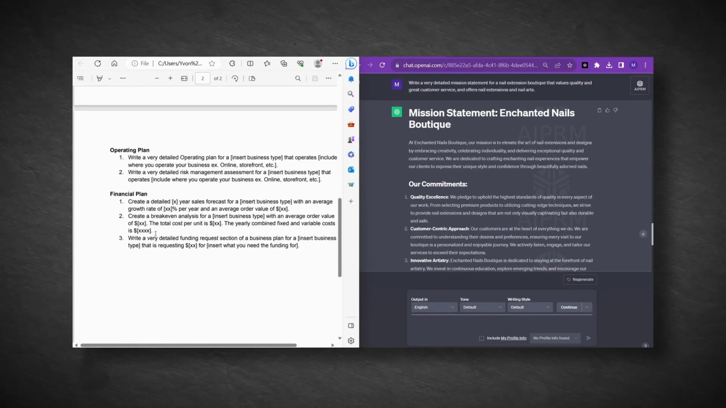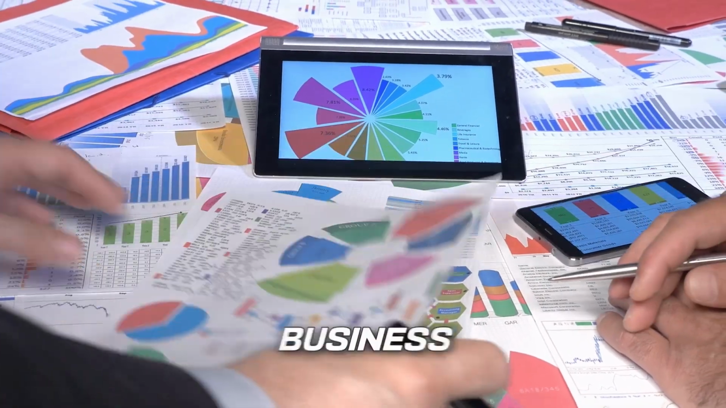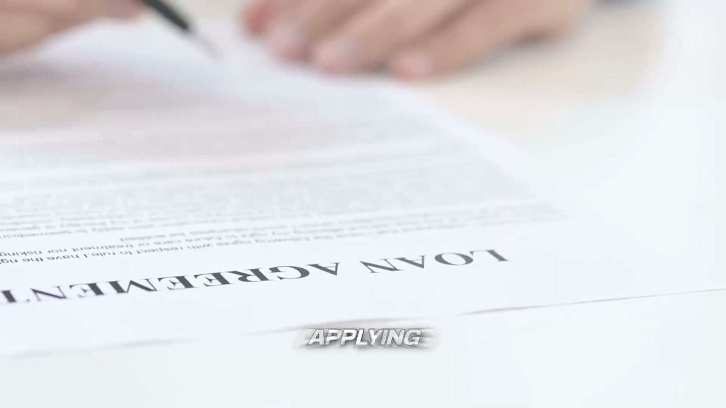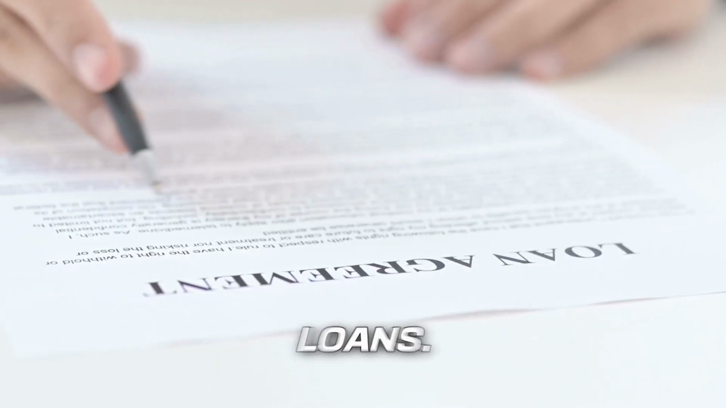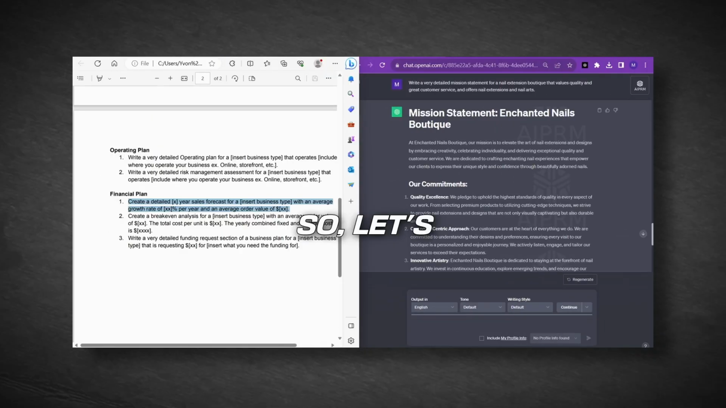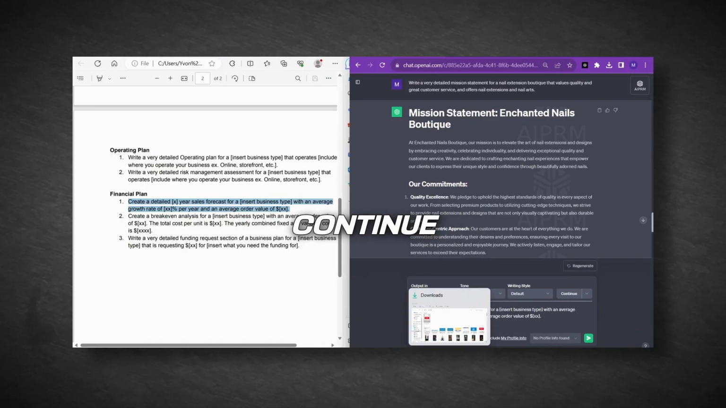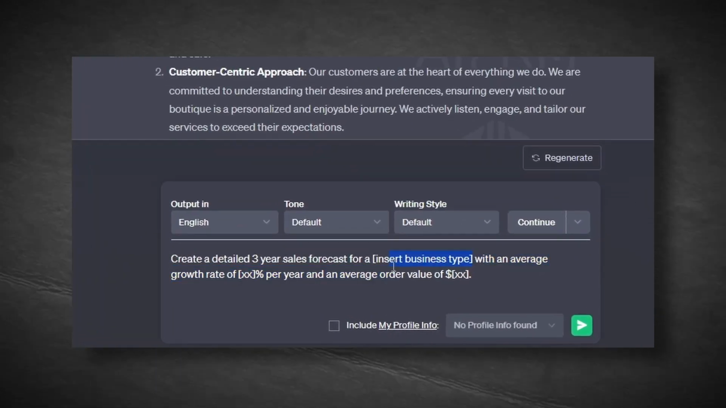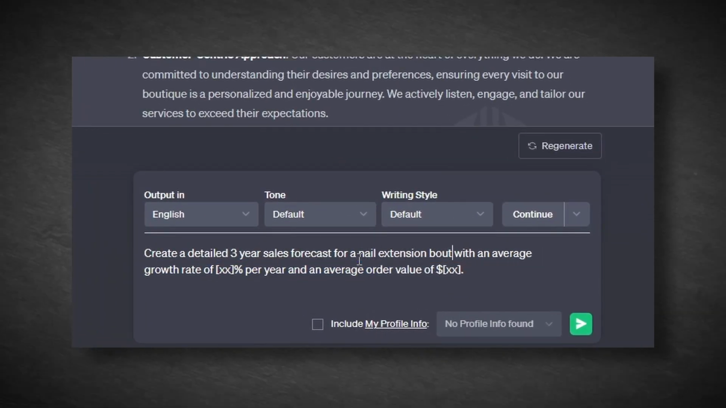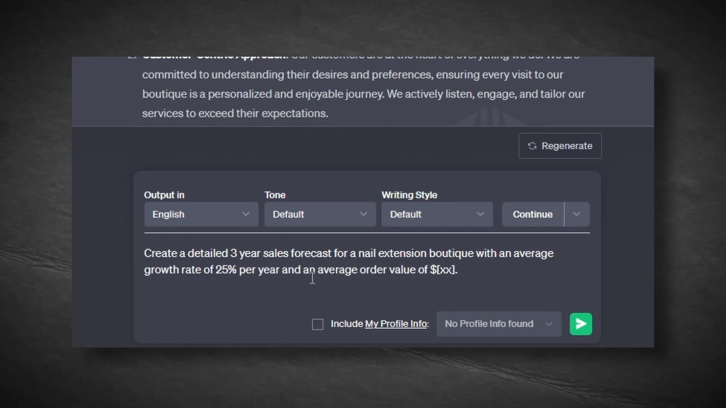The financial plan involves predicting your sales, determining the break-even point, and outlining your funding strategy. Many individuals aim to create a business plan for various purposes, such as applying for grants or obtaining business loans. So, let's delve into the financial plan while I continue with this video. In the financial plan, the first step is to create a detailed sales forecast for your business. Let's focus on this aspect right now.